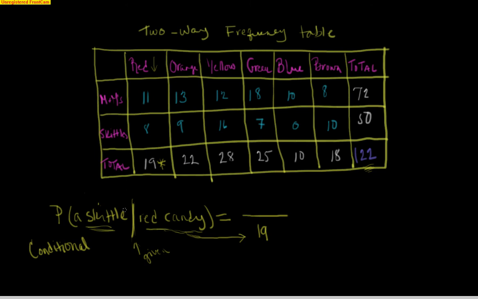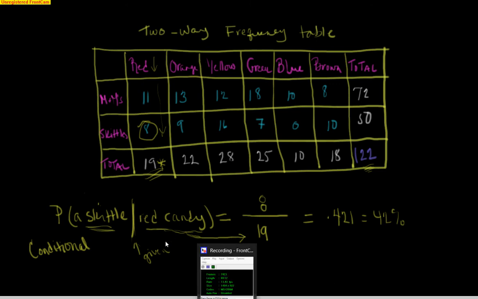So we still want to know what's the probability of a Skittle. So again, we have to look at how many successes, or in other words, how many Skittles do we have within the group that we're choosing from. So we're only looking at this column here. And of these 19 red candies, 8 of them are Skittles. 8 of them are successes for what we want. So this probability of getting a Skittle given the red candies is 8 out of 19. And if you do that on your calculator, you get 0.421, which is roughly 42%. Good. So now we've taken a look at conditional probability, joint probability, and marginal probability.